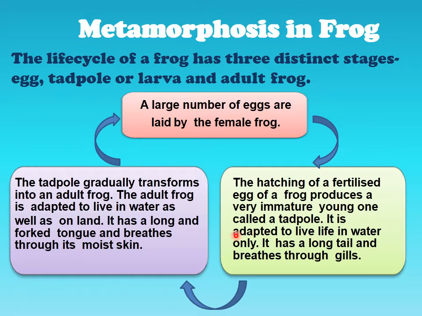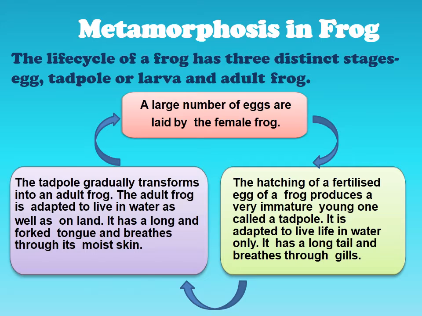The hatching of the fertilized egg of a frog produces very immature young ones called tadpoles. It is adapted to live life in water only. It has a long tail and breathes through gills. So the young ones of a frog, which are called tadpoles, are adapted to aquatic life.